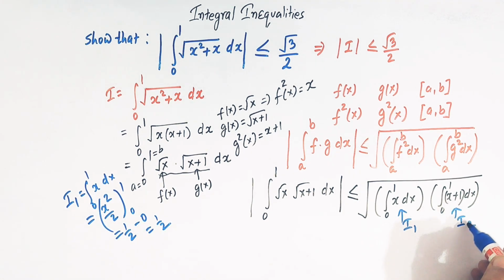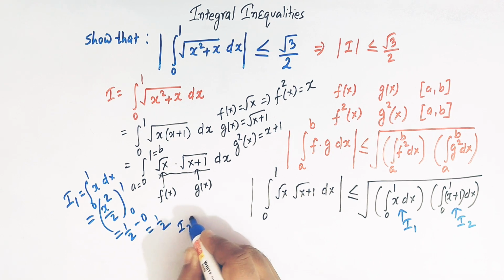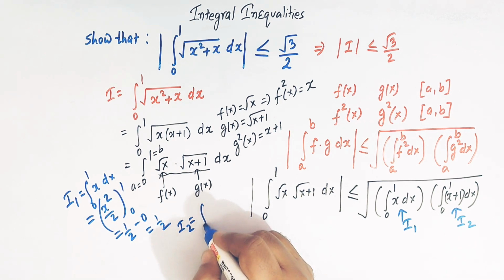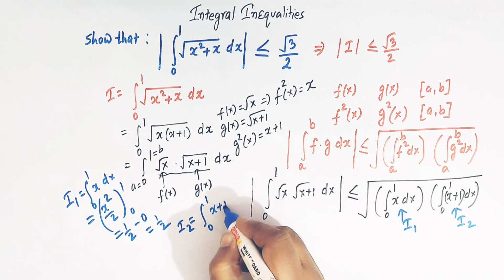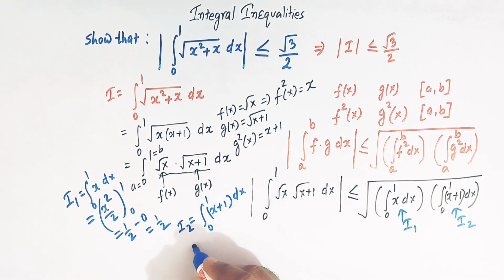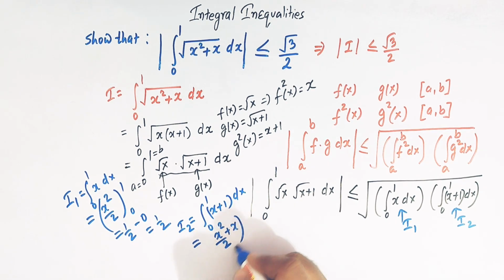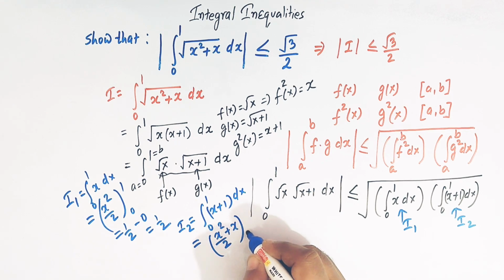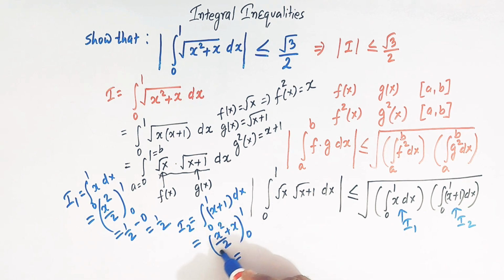And here I2 is also a simple integral. So we have I2 as the integral from 0 to 1 of x plus 1 dx. The integral of x plus 1 is x square over 2 plus x, and the limits are from 0 to 1. So when we substitute the limits and take the difference, we have half plus 1 minus 0 plus 0, that is 0, right? So this is 3 over 2, right?